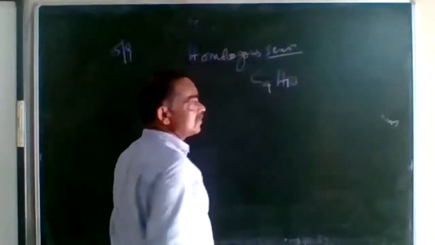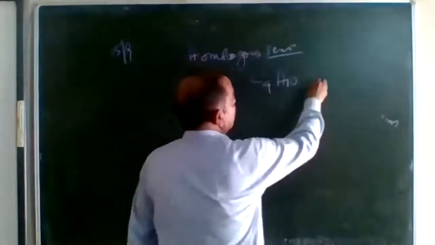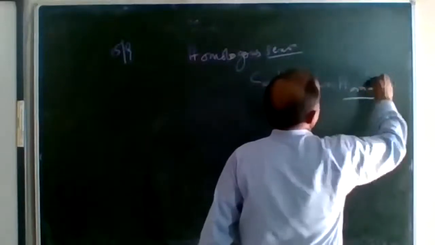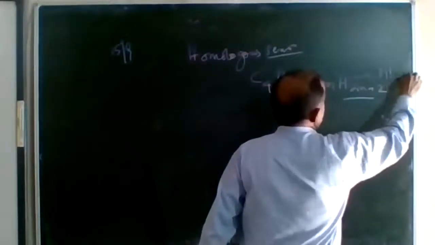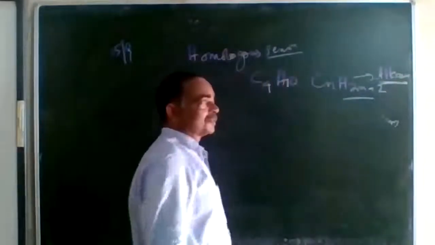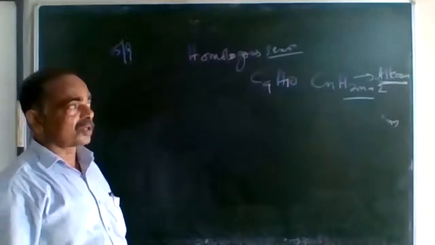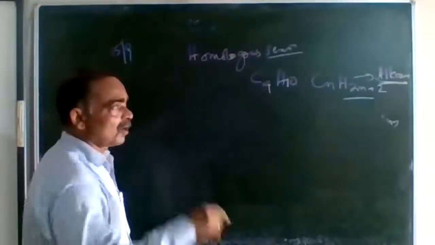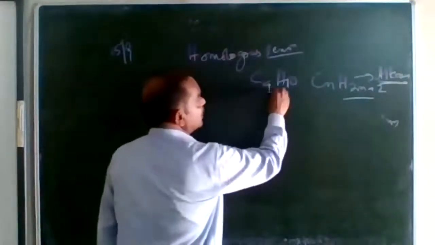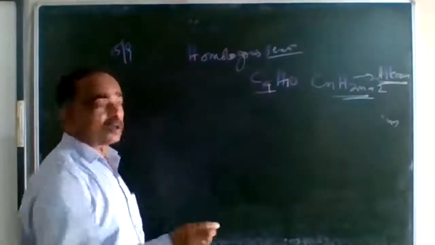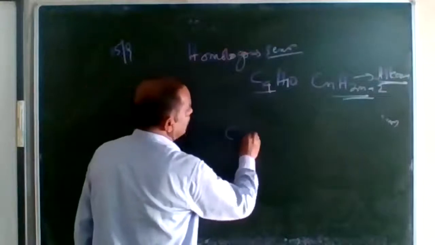Now I am going to take an example, C4H10. It comes under the general formula CnH2n+2. That means it is an alkane, so it belongs to the alkane series. And if it belongs to the alkane series, it has single bonds between the carbon atoms. Now, how do we make the structure of this? We know it belongs to the alkanes, that is, single bonds between the carbon atoms.